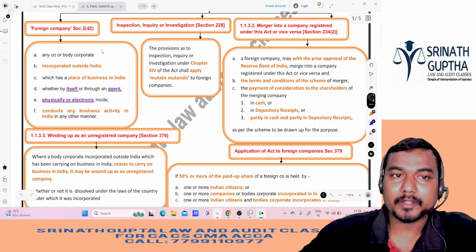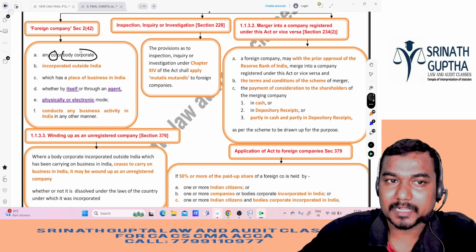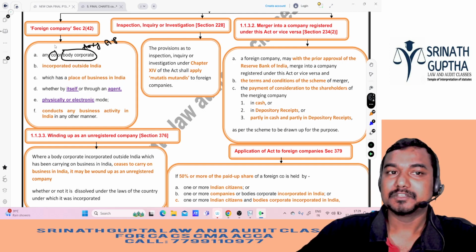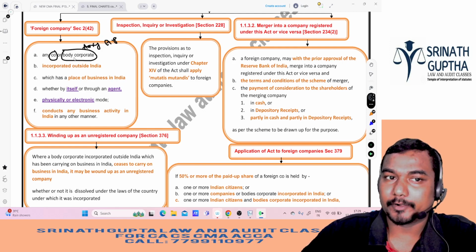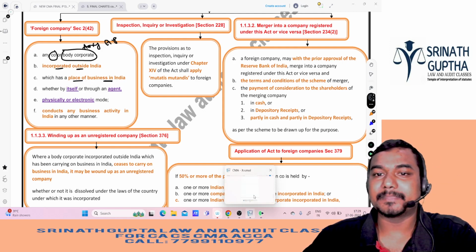Sir, a foreign company may be a company or it may be a body corporate. Body corporate means any artificial person which is registered outside India. So a foreign company may be a company or a body corporate which is incorporated outside India, which has a place of business in India. That means the company is registered outside India, but they are having business in India.